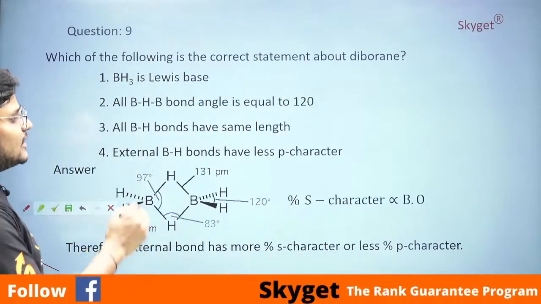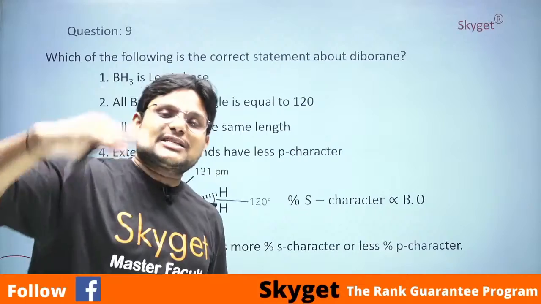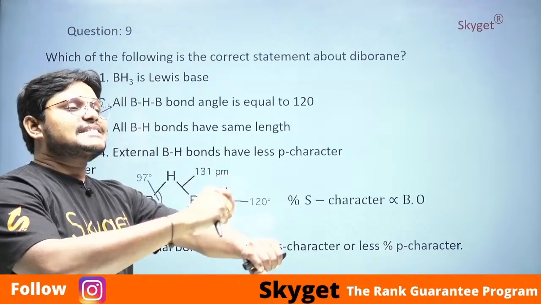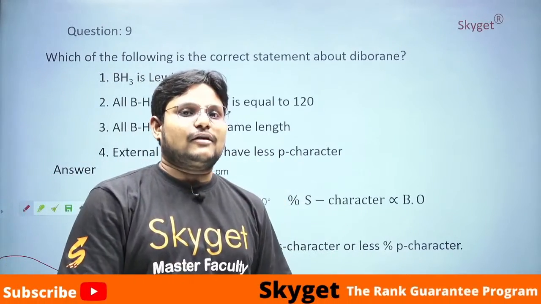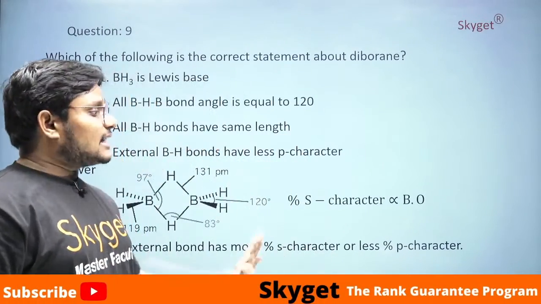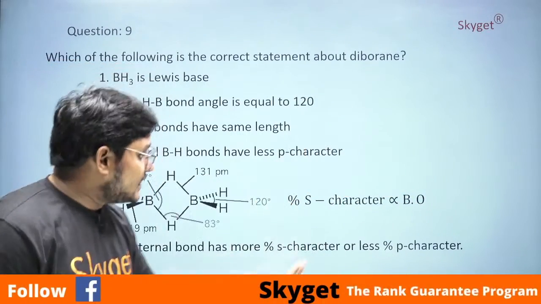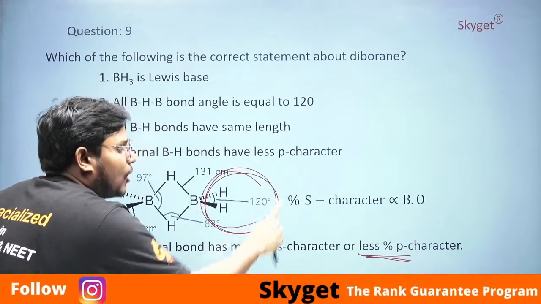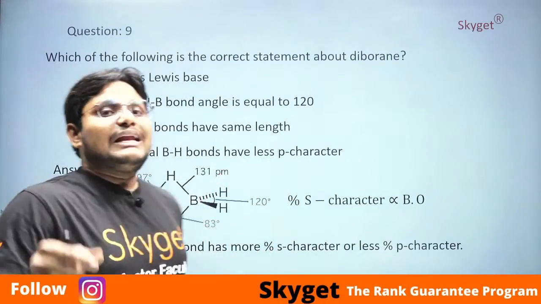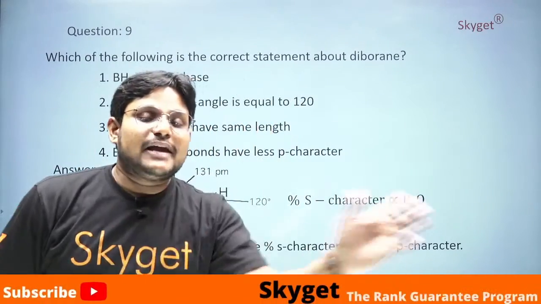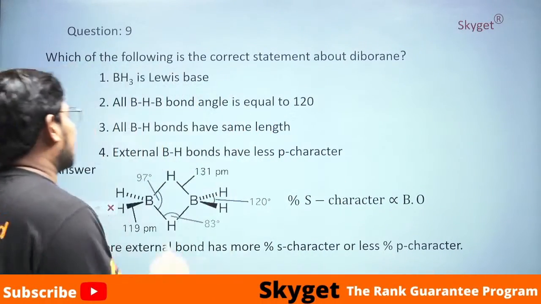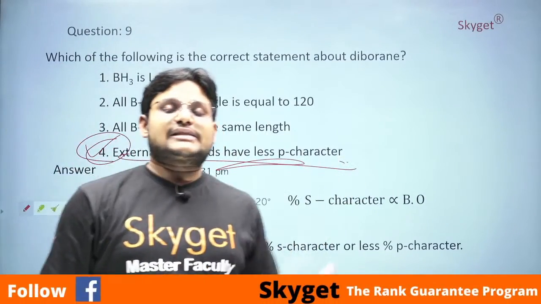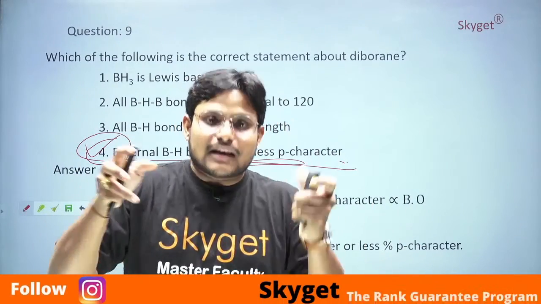So if you see here, what is that? External BH bonds have less p character. Why do external BH bonds have less p character? Because s character is directly proportional to bond order. So if you observe here, the external s character is more, whereas the p character is very little in the external hydrogen bonds. Why? Because only s character plays the role, whereas p character does not play the role. That is the reason option 4 is correct, students, because external H bonds are having less p character.